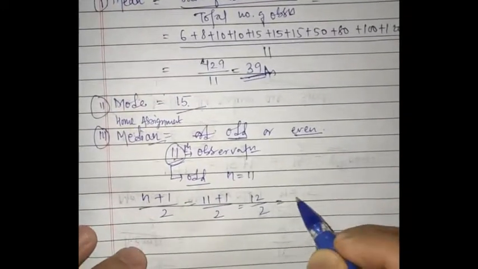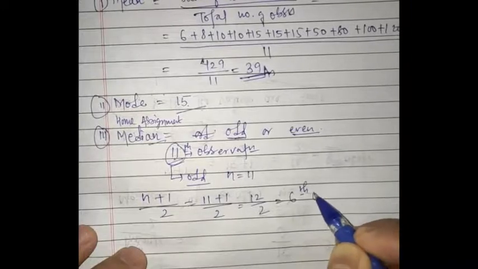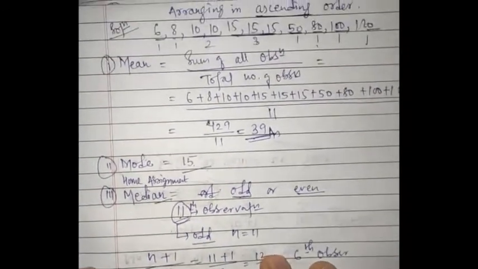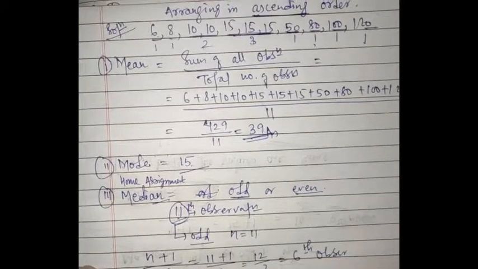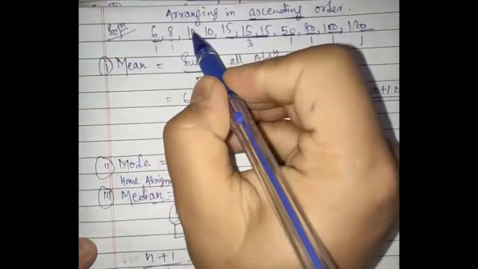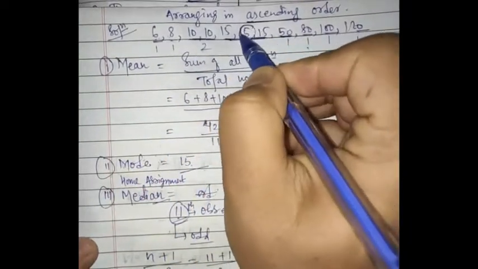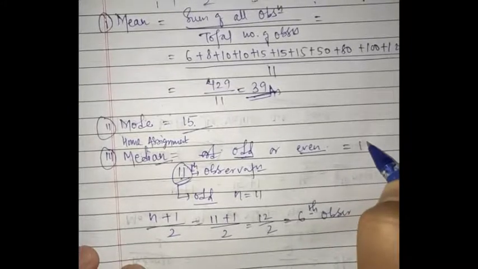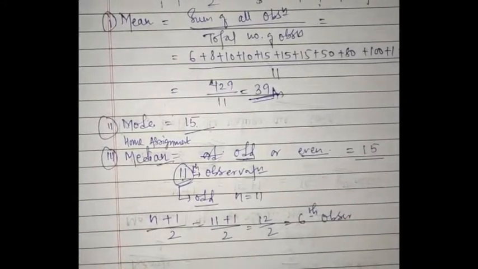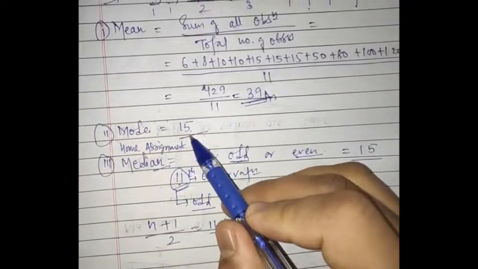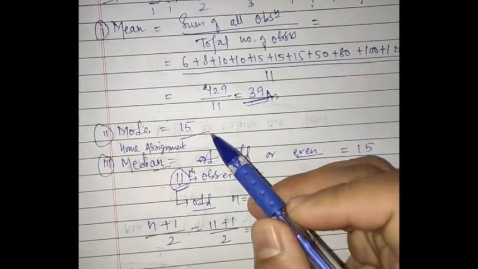So it is 6th, and this 6th doesn't mean that this is the median. The 6th observation indicates that in the 6th number your median lies. So 1 2 3 4 5 6. So yes, your median is 15. So we got mean 39, we got mode 15, and now we got median 15.